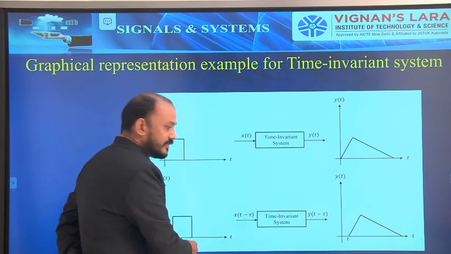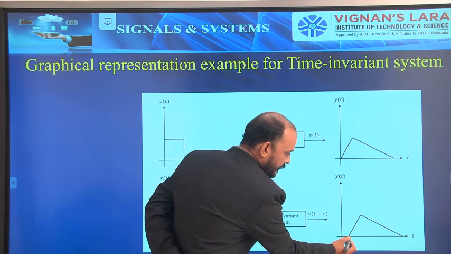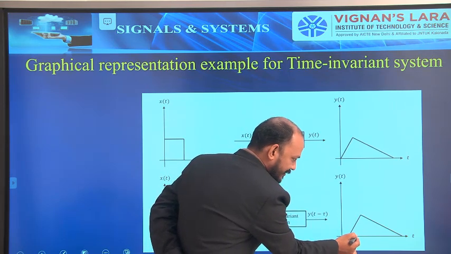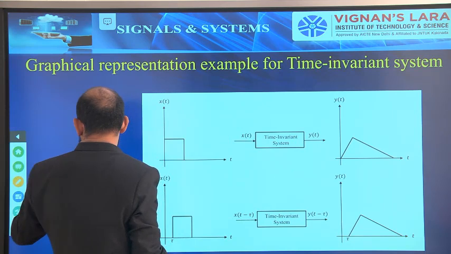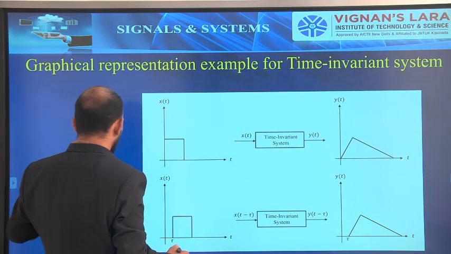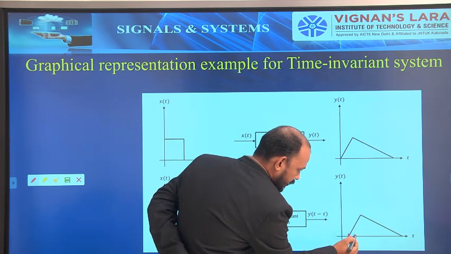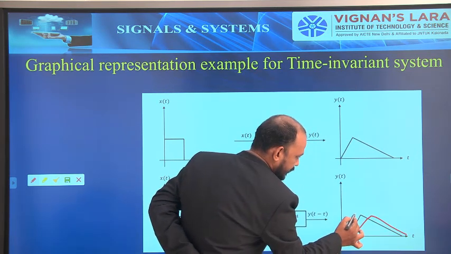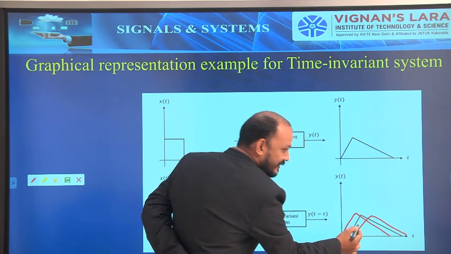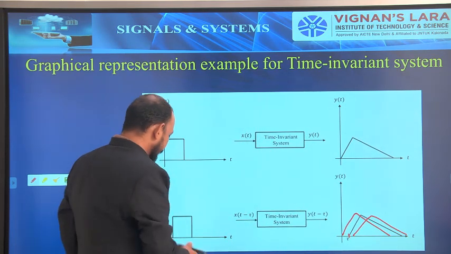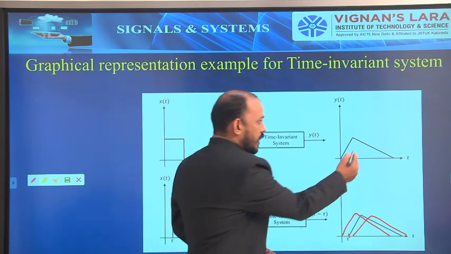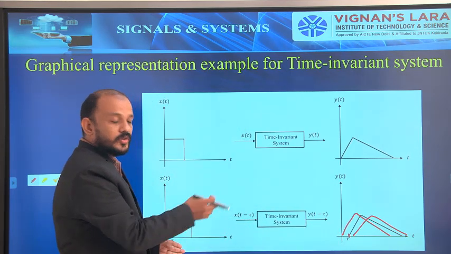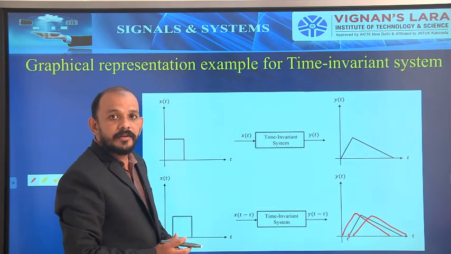If this delay is not equal to the input delay, that is, if the waveform does not start at this point but at any other point, then these red lines are the examples for time variant, because here the input is delayed by something and the delayed output is not the same as the delayed input. So these red line systems are nothing but time variant systems.